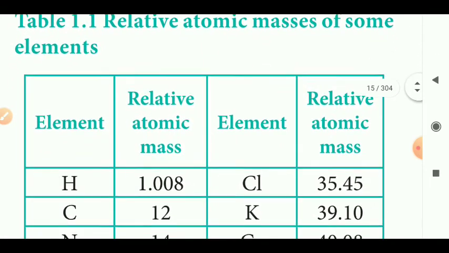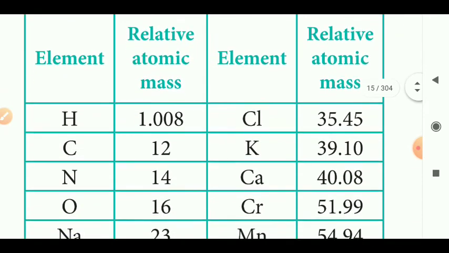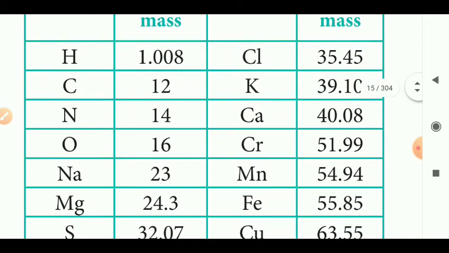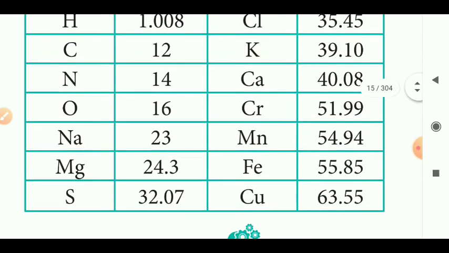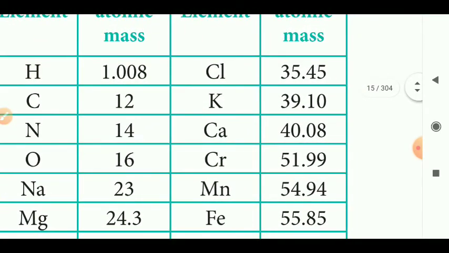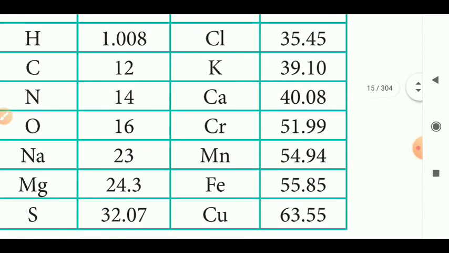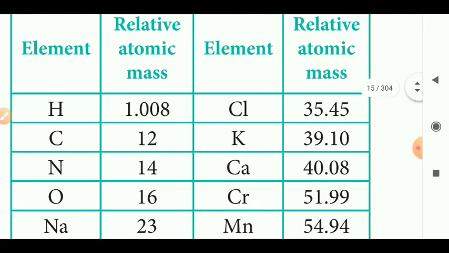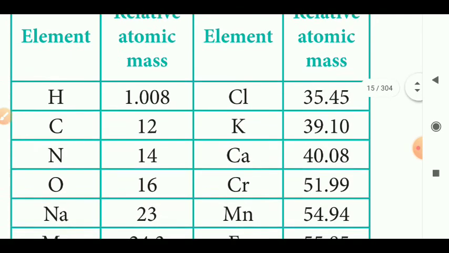Now here we are given some values of relative atomic mass of some elements. For hydrogen 1.008, for carbon 12, for nitrogen 14, for oxygen 16, for sodium 23, for magnesium 24.3, for sulfur 32.07, for chlorine 35.45, for potassium 39.10, for calcium 40.08, for chromium 51.99, for manganese 54.94, for iron 55.85, for copper 63.55. Just add the u, the symbol of the unified atomic mass unit.